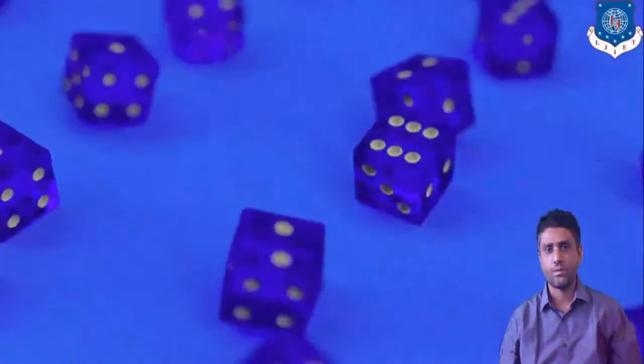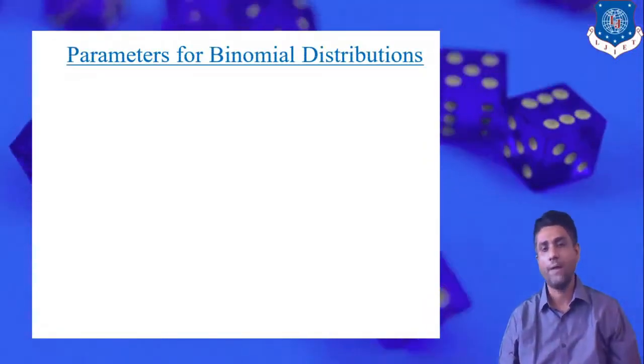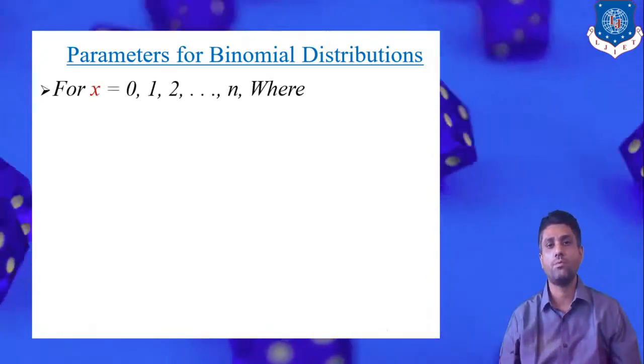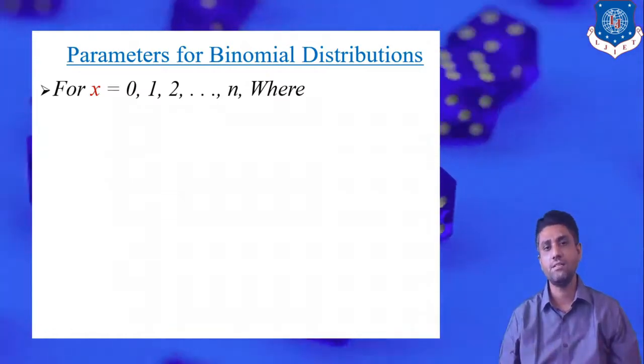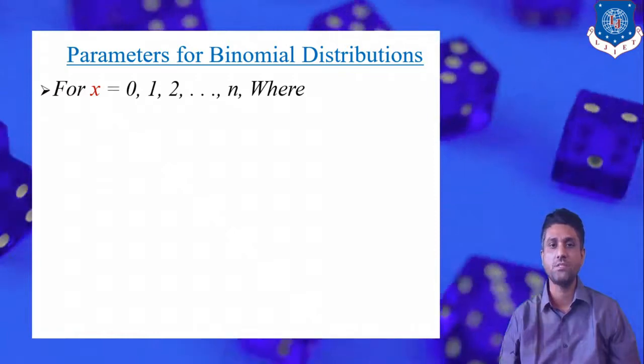So let's see the parameters of the binomial distribution. When we talk about a discrete random variable, the cardinality of the sample space is finite.